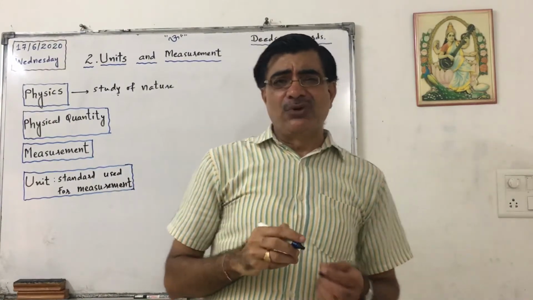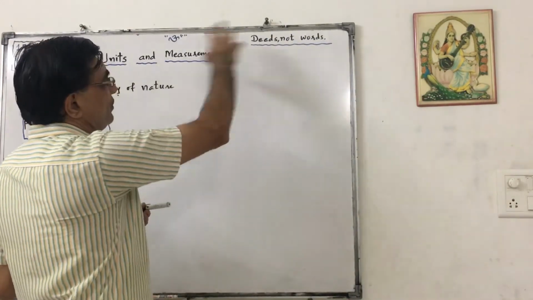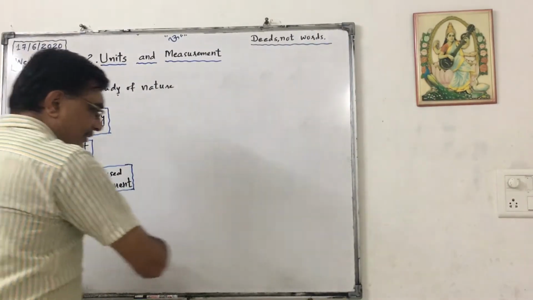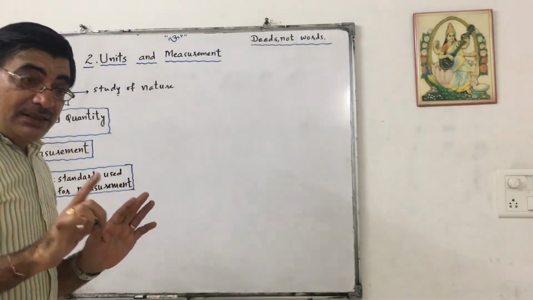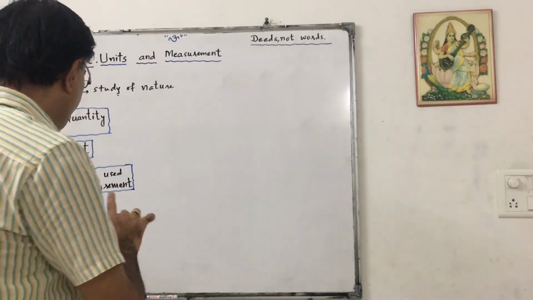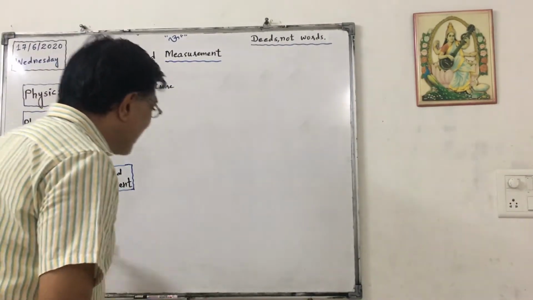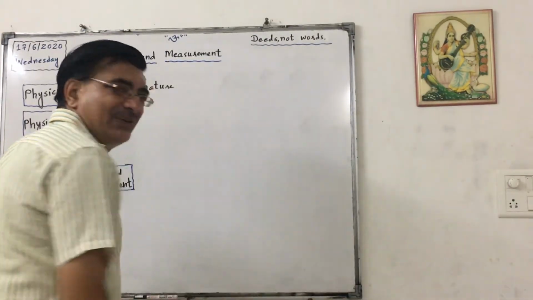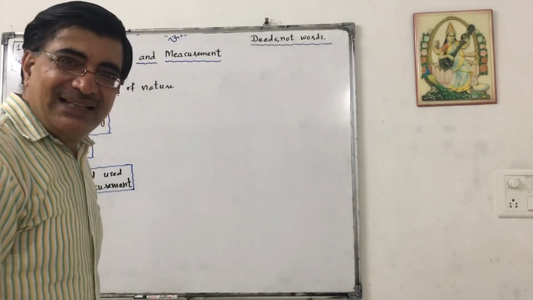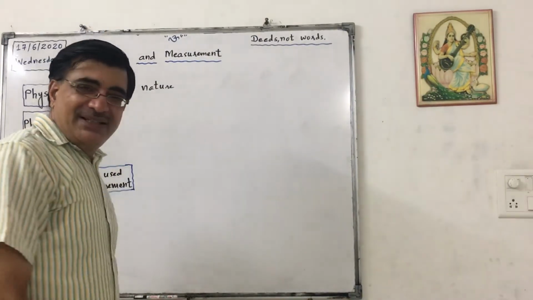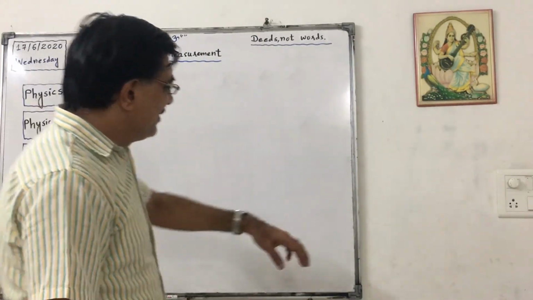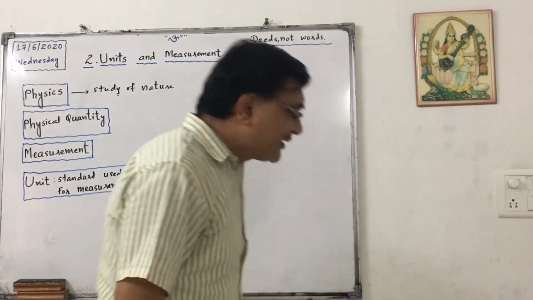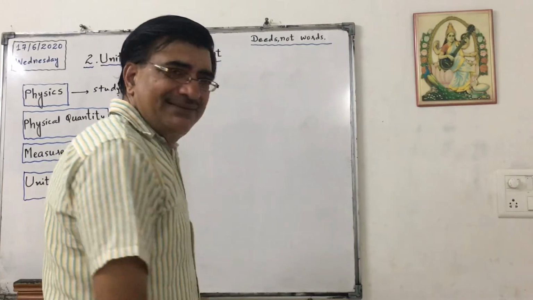Suppose I want to describe this whiteboard. Then I will say this is length. See, it is not written anywhere that this is called length. That is our concept, but we can measure it. It is a fixed value, so it is called a physical quantity. Similarly we can say this is breadth, this is thickness, but it is not written anywhere.